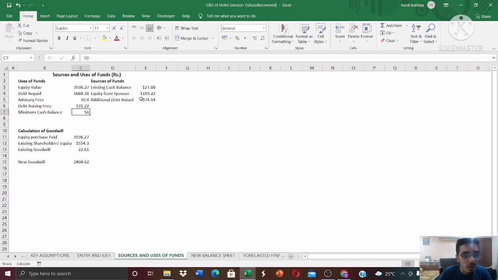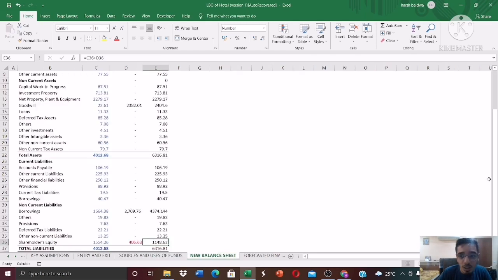Simply what you have to do is, from the equity from the sponsor, you have to subtract the advisory fees and the debt raising fees, as these are expenses which will obviously reduce your equity amount. So that comes to 405 crores you have to subtract from this, and you get the answer as 1148 crores.